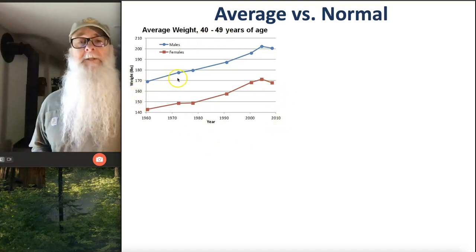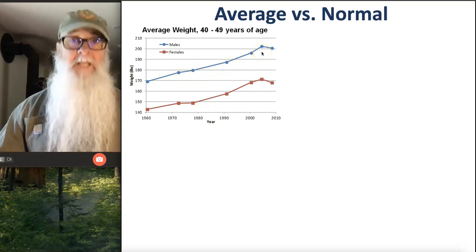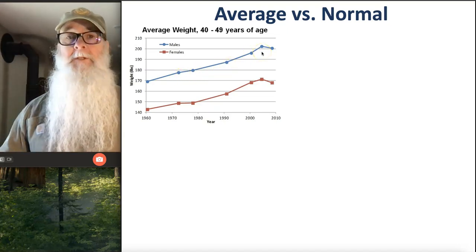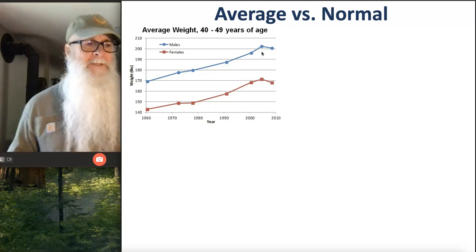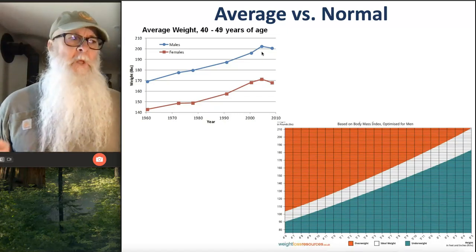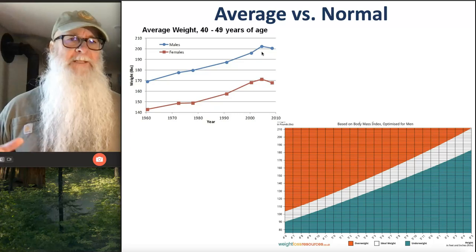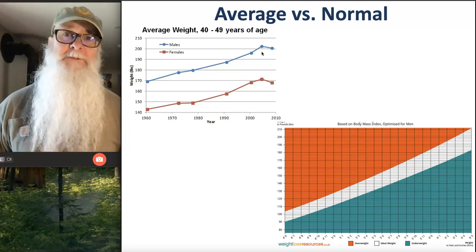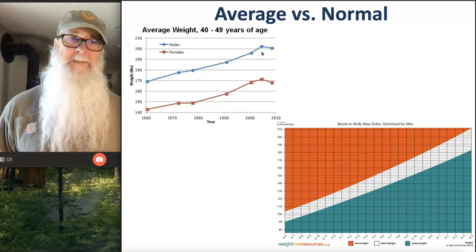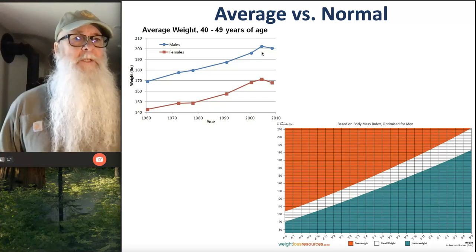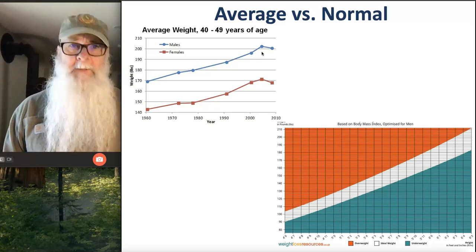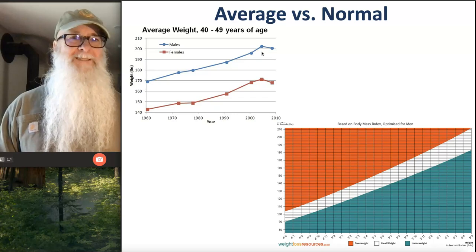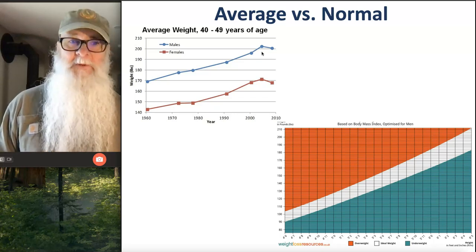The average weight is going up. In other words, the typical weight is increasing over time. And what we know is that Americans have been getting larger, right? You watch the news and you see all of these studies on American obesity, and we can see that what's become typical for American human beings is not necessarily what's normal for human beings.